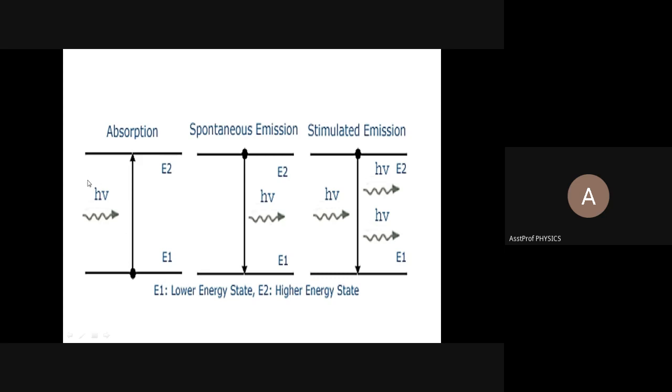Now, when I pass the energy, suppose light energy or electrical energy, electrons hit. This is h nu. If you are giving any energy to this atom, now you switch on the current. When I switch on the switchboard, the electrons pass through the wire and reach the tungsten atom. The tungsten atom gains the energy from the electron and it is excited. That is the state, absorption.